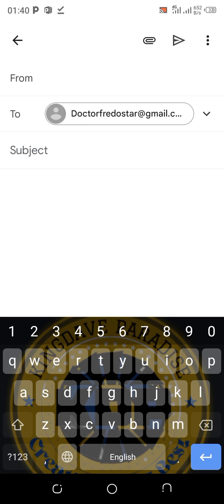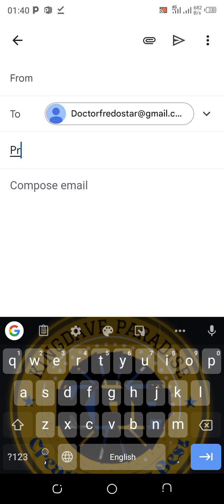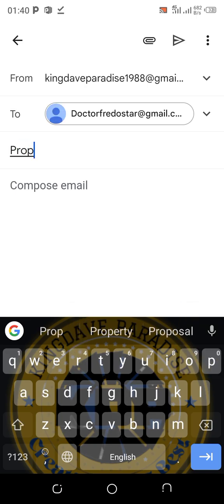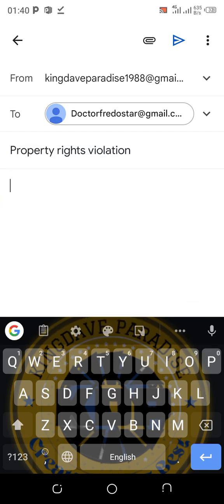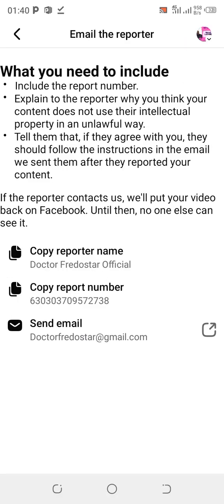All you need to do is type "property right violation" as the subject, then paste your email here.